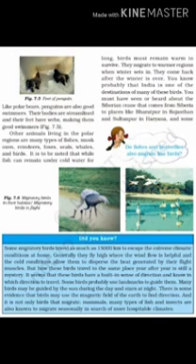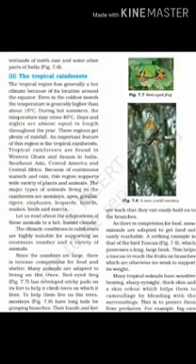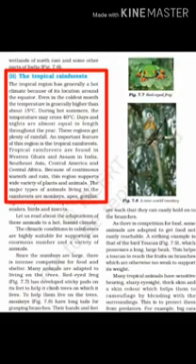Now let's see about the adaptation of animals living in tropical rainforest. Tropical regions are generally having hot climate because they are located near the equator. Even during the winter season, the coldest month of the year, the temperature is as high as 15 degrees. And during summers, the temperature goes higher than 40 degrees. Days and nights are almost equal in length throughout the year.